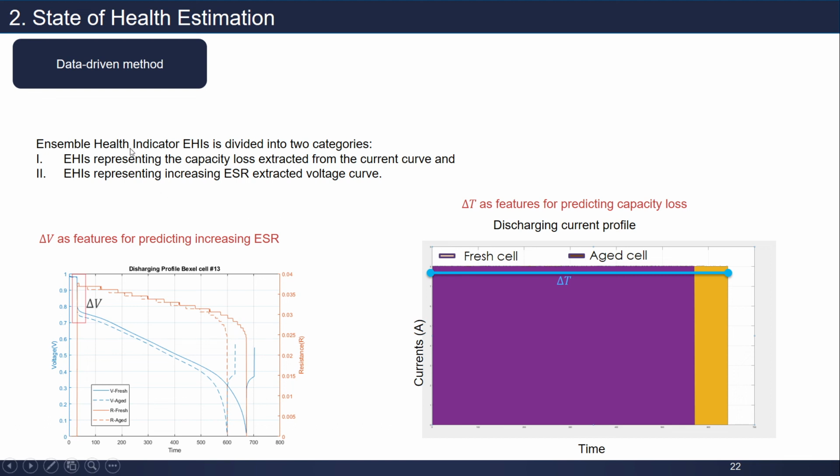We will call it the health indicator, where delta V here represents the capacity loss extracted from the current curve, and the other represents the increasing ESR. So here we use the voltage drop as a feature for predicting increasing internal resistance, and delta T, or the delta time, as the feature for predicting capacity loss.